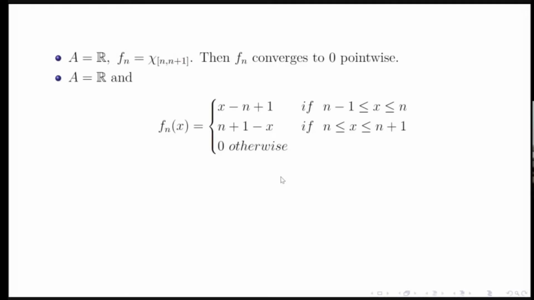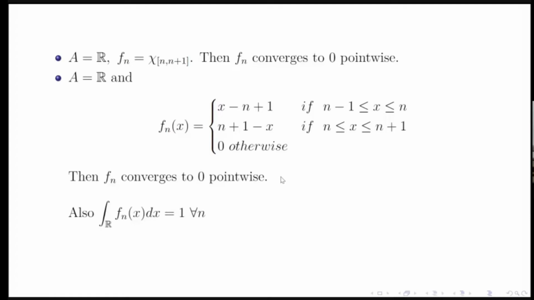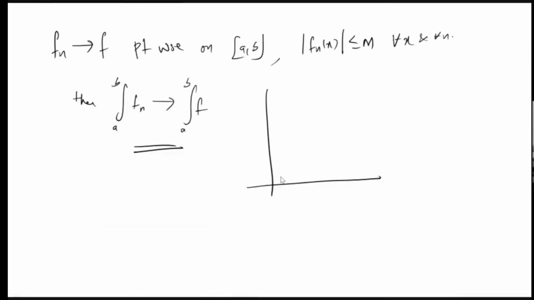So this was the function we started with, Fn of x. This is a triangle type function. Here Fn converges to 0 pointwise, but the integral of Fn(x) is equal to 1 for all n. So what is the type we have discussed here? I will just recall that question.